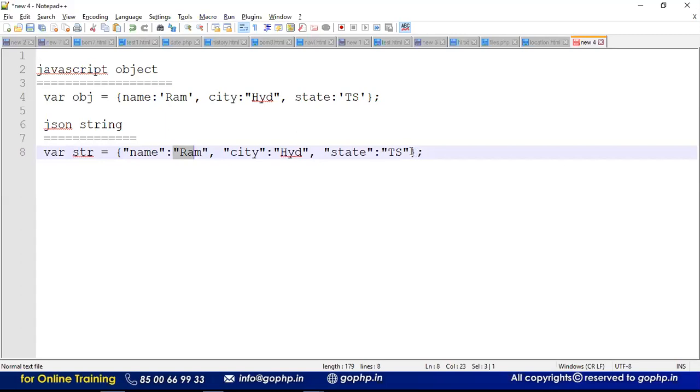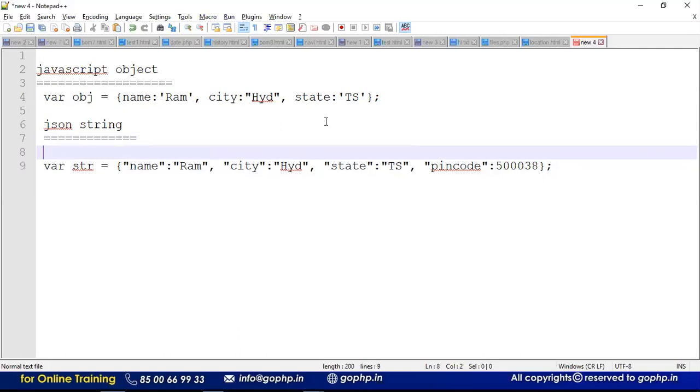For example, you can take pin code also. I want to use a pin code, something like 5 lakhs 38, I'm giving here. Pin code is a number, right? If it is a number, we can just write it like this, guys. That's enough. Even if you want, you can keep it in double or single quotes, no problem. But if it is a number, it may be in single quotes or you can simply leave it, no problem, guys. So what is this below? Below is a JSON string and above is the JavaScript object.